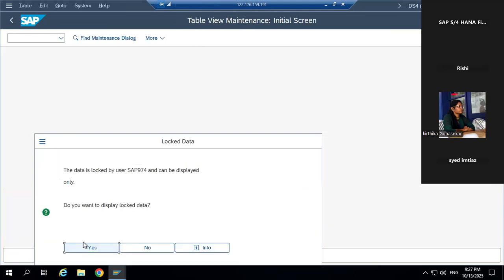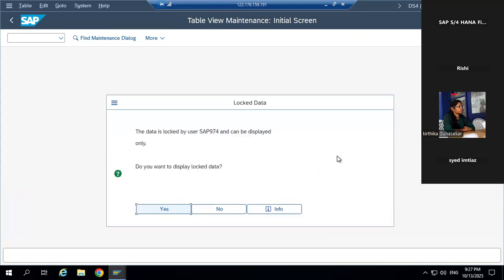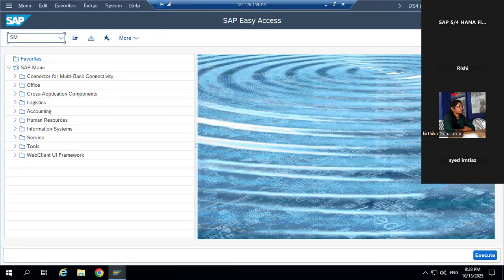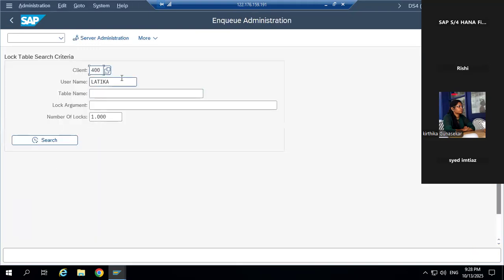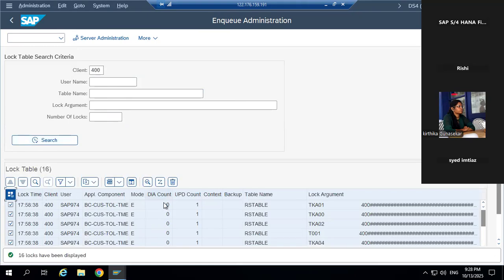So how we, okay, now data is locked. So if data is locked at any time, where do we go? SM12. Yes. You just go to SM12 and delete all entries. It will unlock. Delete username, delete number logs. Click on search button, select all entries, delete. Okay.